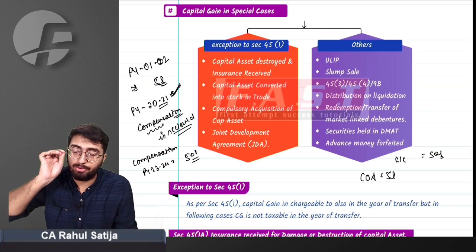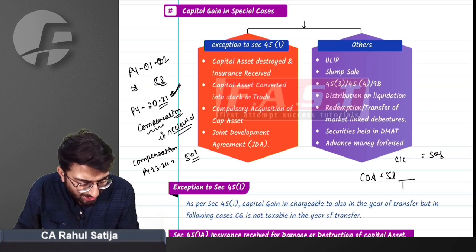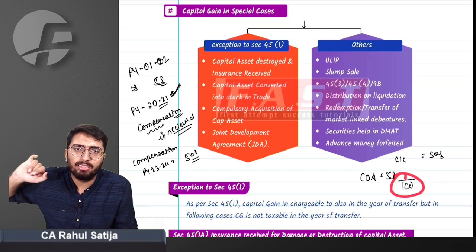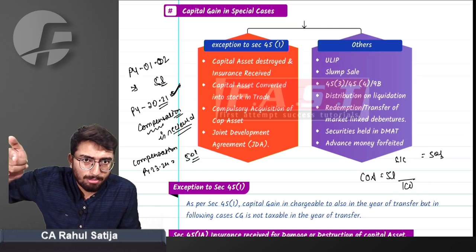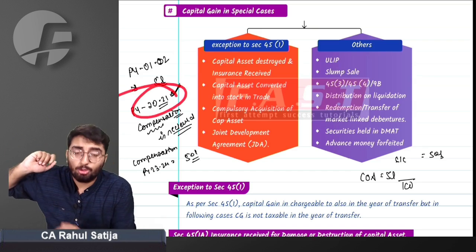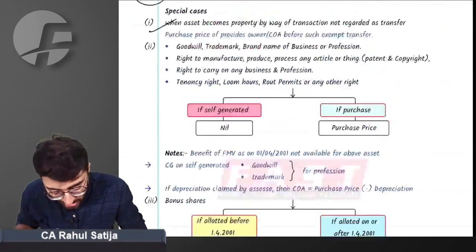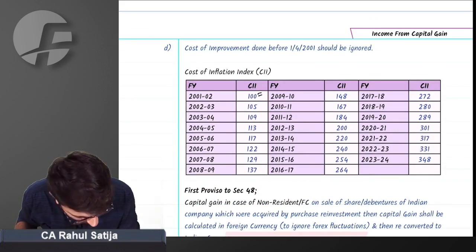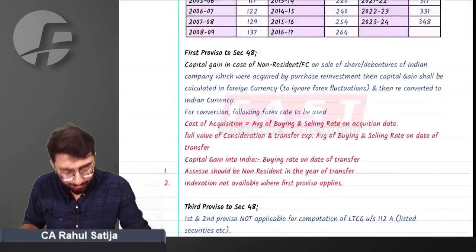I have to index this cost of acquisition. Indexation will be done by dividing by the CII of the year of acquisition, which will be 100, and multiplying with the CII of the year of transfer. In which year did transfer take place? Transfer took place in previous year 2021, so indexation is to be made till previous year 2021. The CII of previous year 2021 is 301.